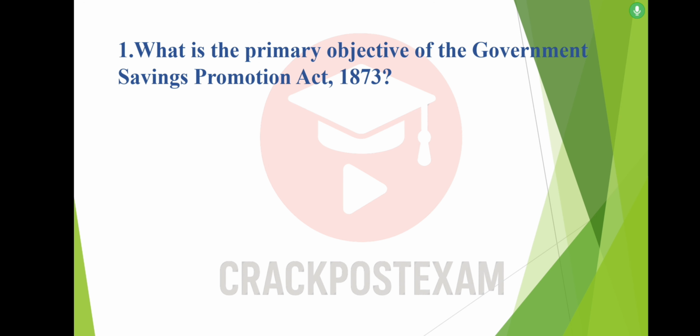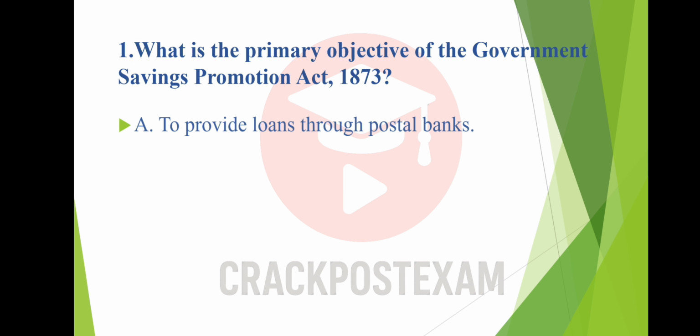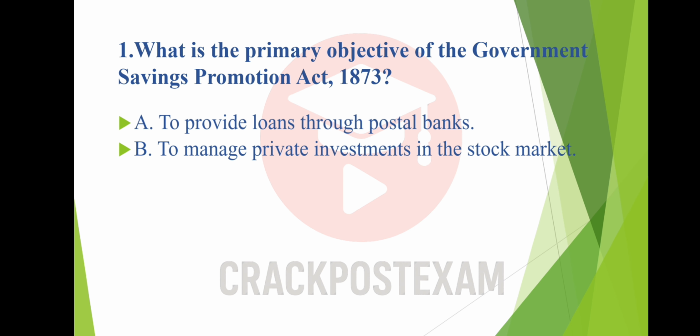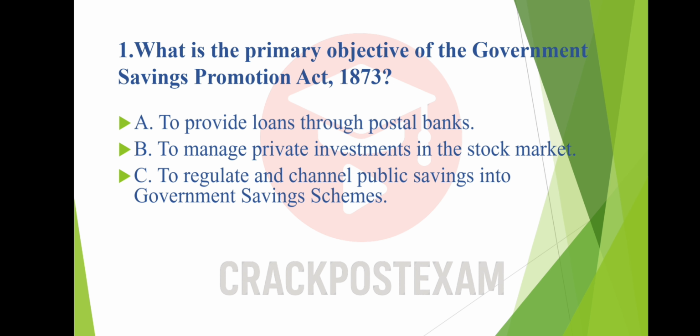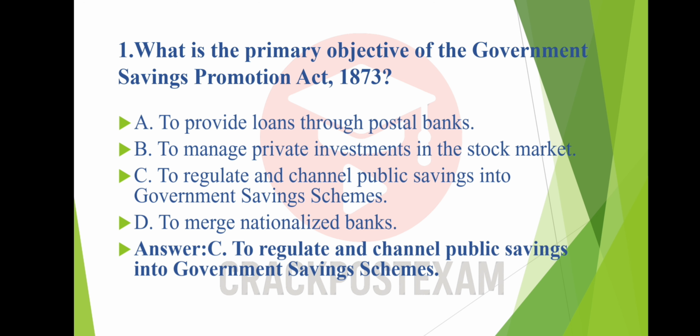Question number 1. What is the primary objective of the Government Savings Promotion Act 1873? Option A. To provide loans through postal banks. Option B. To manage private investments in the stock market. Option C. To regulate and channel public savings into government savings schemes. Option D. To merge nationalized banks. And the answer is option C. To regulate and channel public savings into government savings schemes.